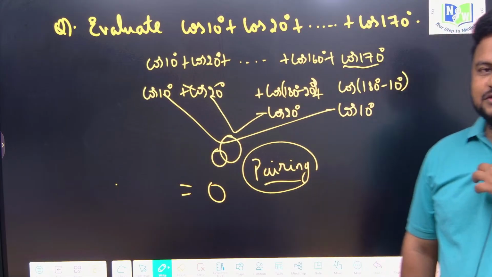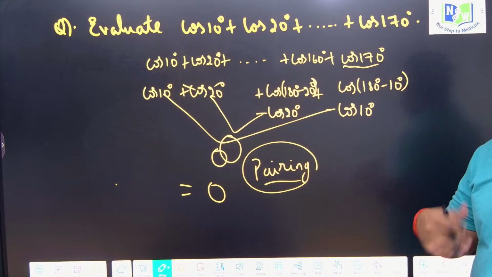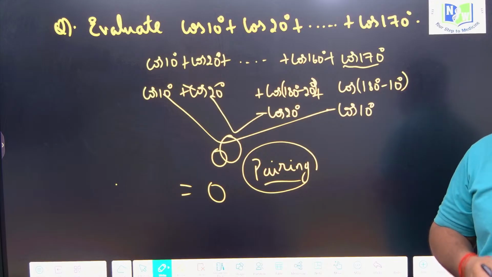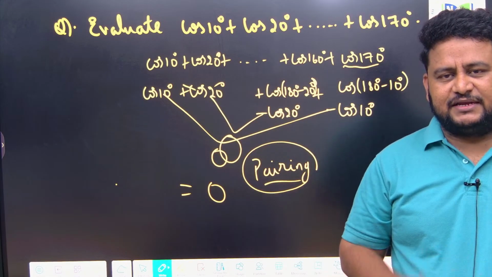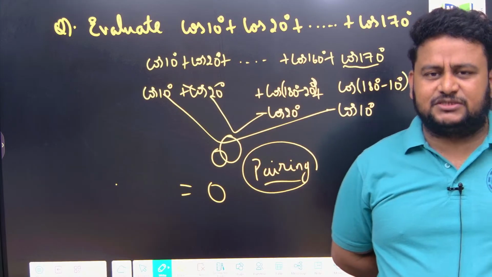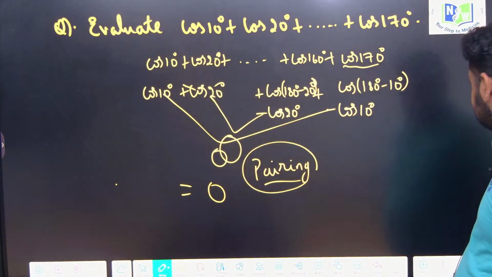This is the way you have to approach this question. This is how our trick, that is pi by 2 into odd multiple and pi by 2 into even multiple and checking for the quadrant, will help us to find the trigonometric values of any angle, that is sine of any angle, cos of any angle, tan of any angle and its reciprocal, without having to by heart any formulas.